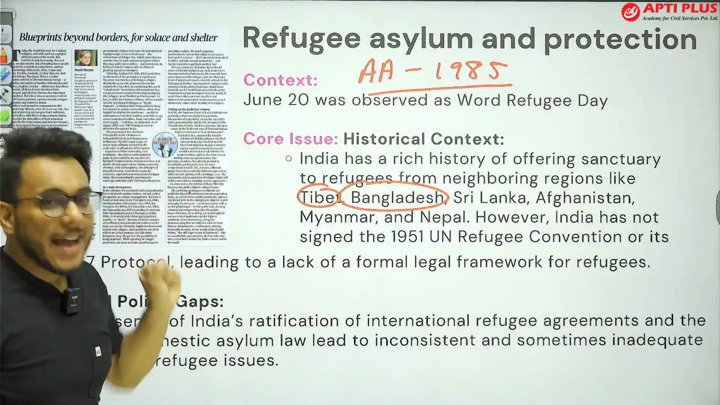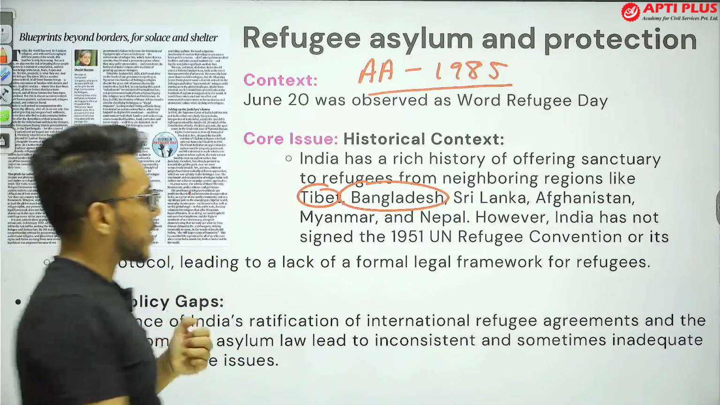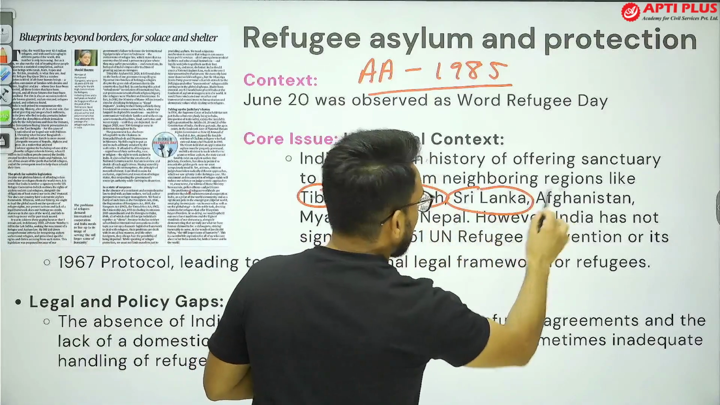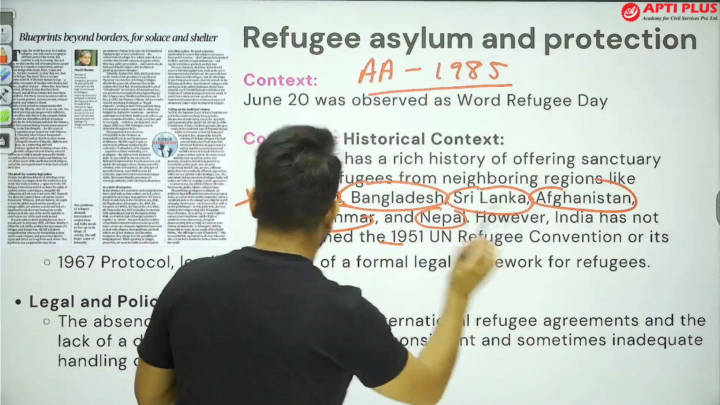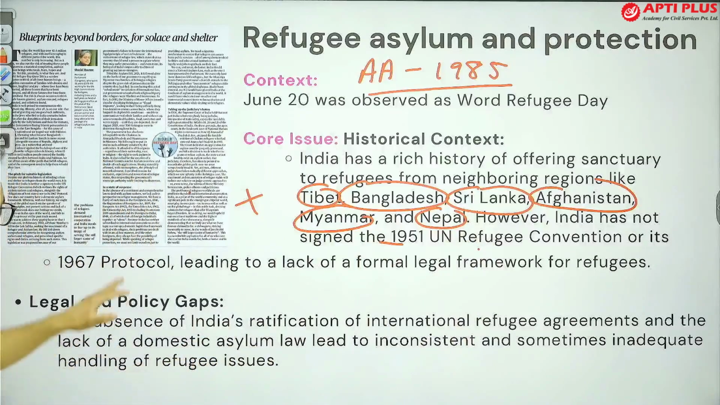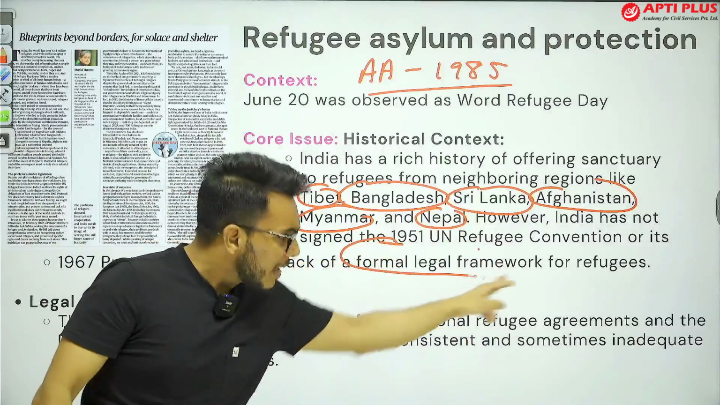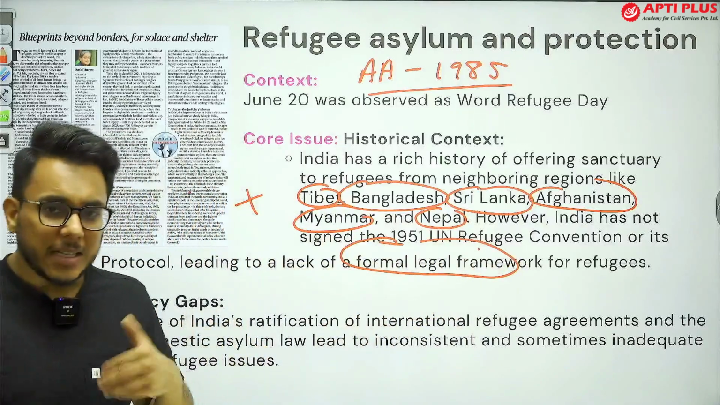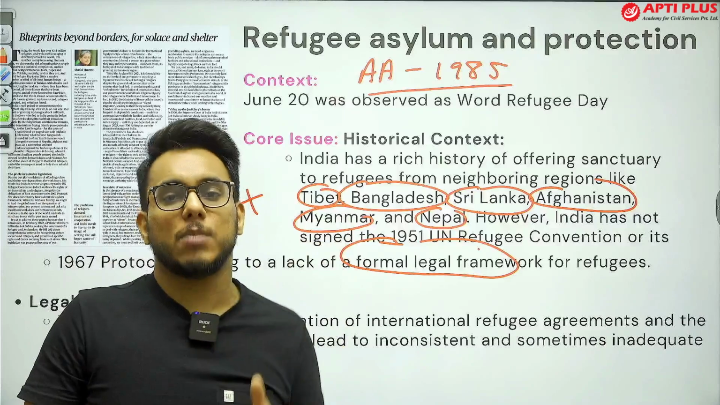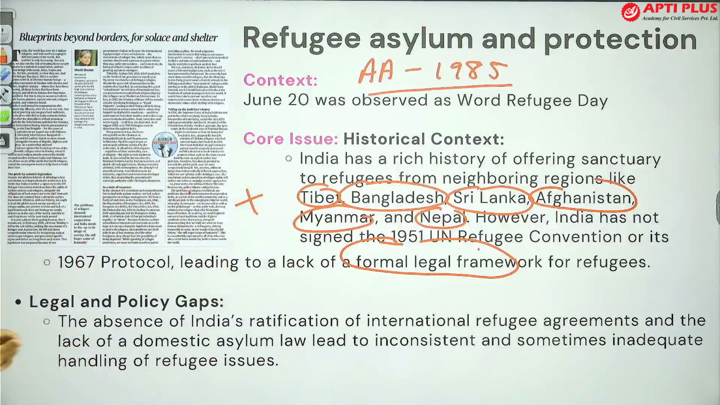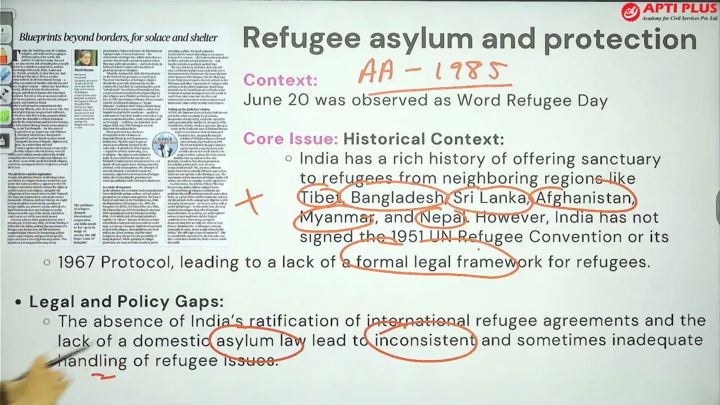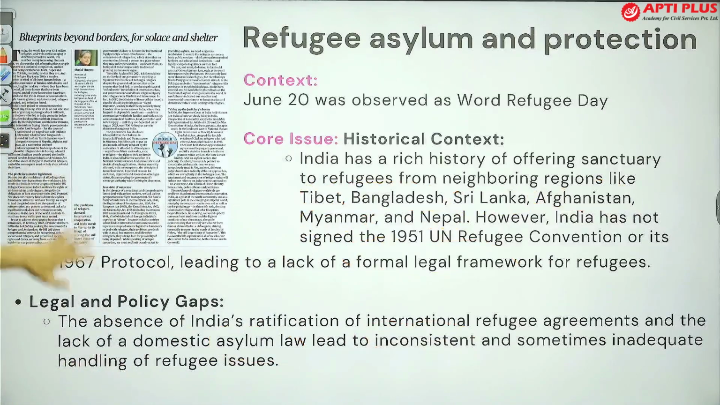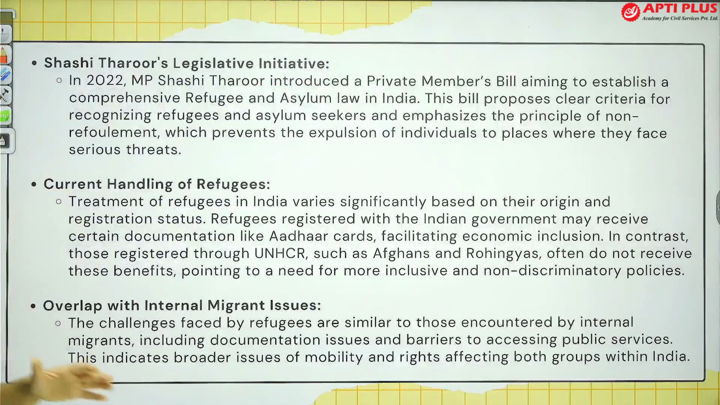So, India has treated refugees with compassion and empathy in the past. There are refugees that have come from Sri Lanka, Afghanistan, Myanmar, Nepal. They have been accommodated, though India has not signed the 1951 Refugee Convention. But because we don't have a formal legal framework for refugees, often there is incoherence in refugee management in India. So our asylum laws often become inconsistent, and sometimes they become inadequate.